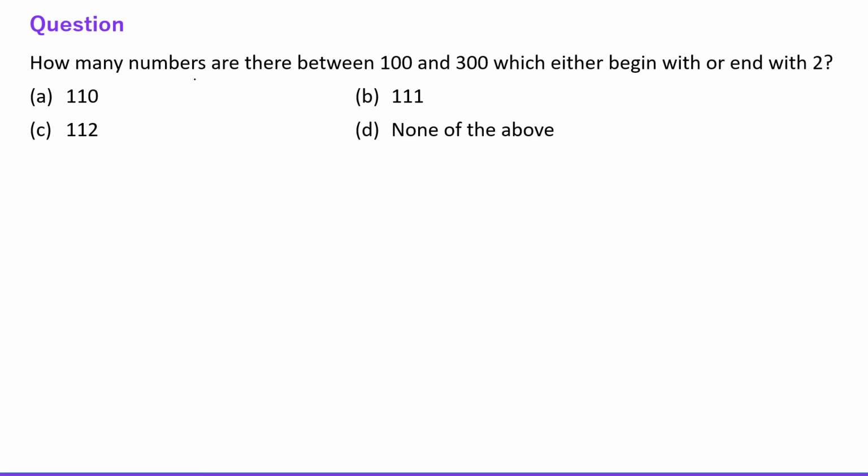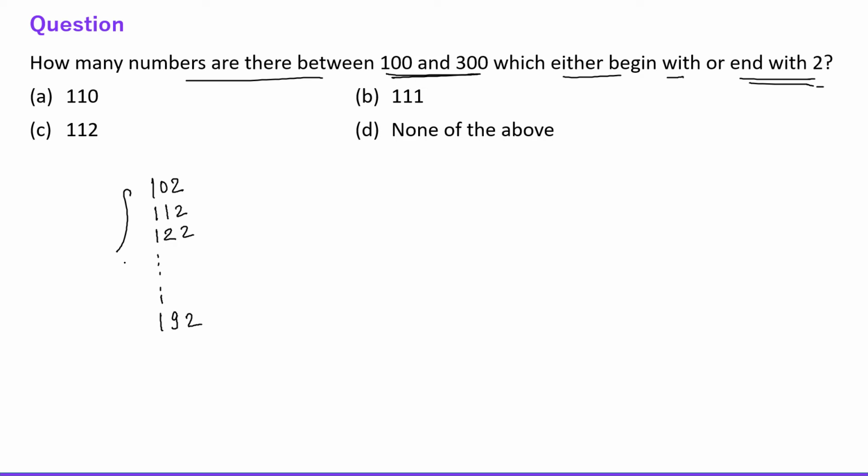Next question is, how many numbers are there between 100 and 300 which either begin with or end with 2? So 102 ends with 2. 102, 112, 122, 132 and so on, up to 192. So till here we have 10 numbers which are ending with 2.